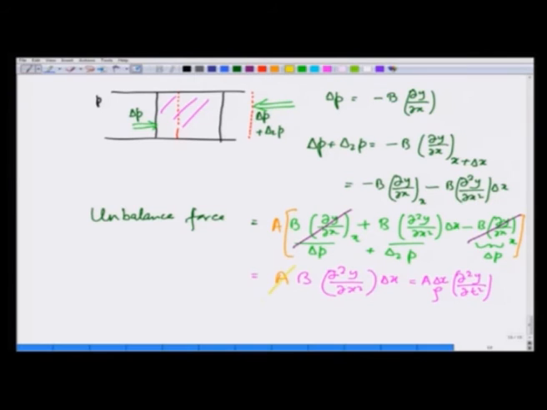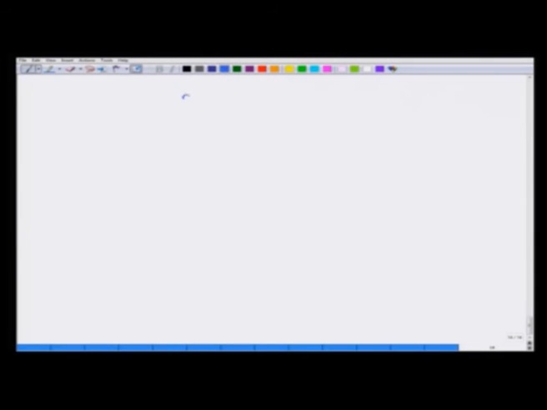I cancel this A, we cancel this delta x, and we end up getting the equation that B d2y over dx square is equal to rho d2y by dt square. And therefore, the equation is d2y by dx square is equal to rho over B d2y by dt square. This immediately gives me that velocity square is B over rho.